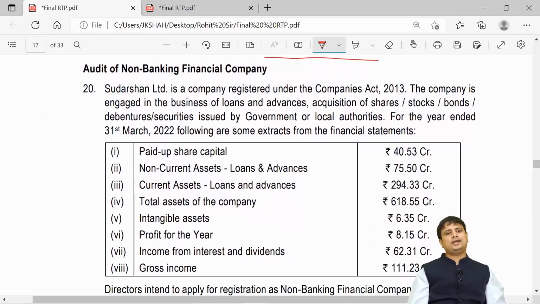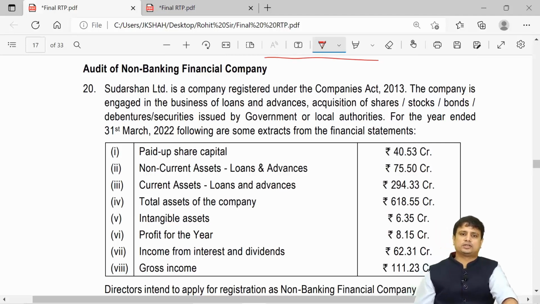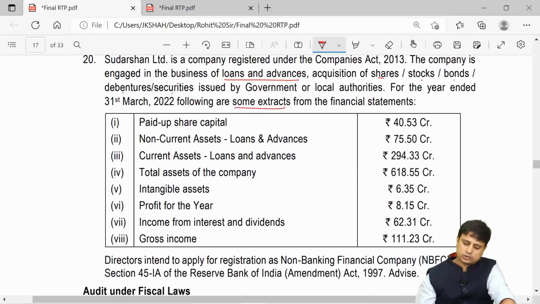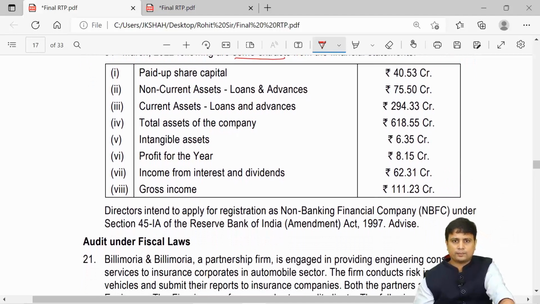Next, question number 20, a comparatively simple question. Sudarshan Limited is a company registered under the Companies Act 2013. The company is engaged in the business of loans and advances, acquisition of shares, stocks, bonds, debentures, securities issued by the government or local authorities for the year ended 31st March. Following are some extracts from the financial statement. So now what are the extracts here? They have given paid up capital, they have given assets and everything. Now you just need to see whether it has been classified correctly as NBFC.